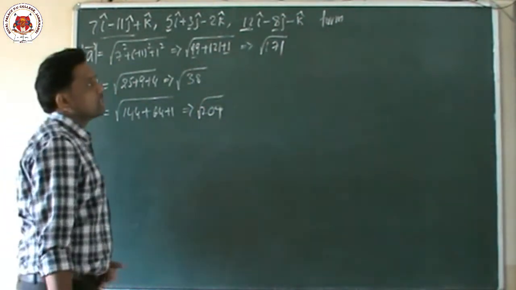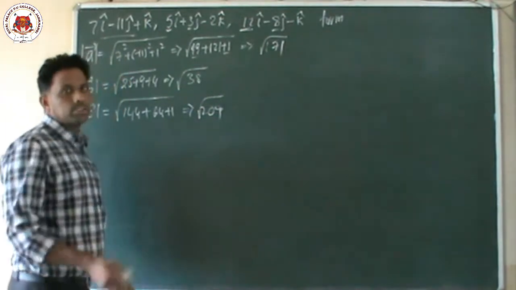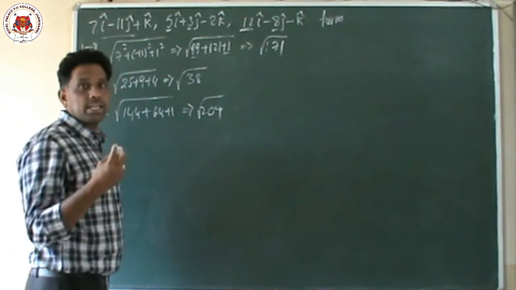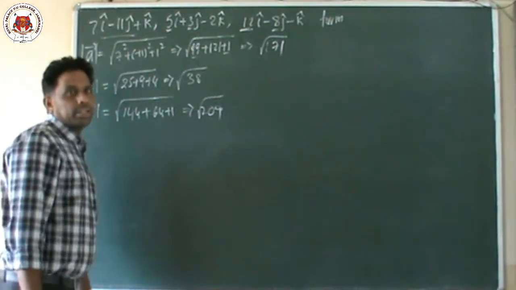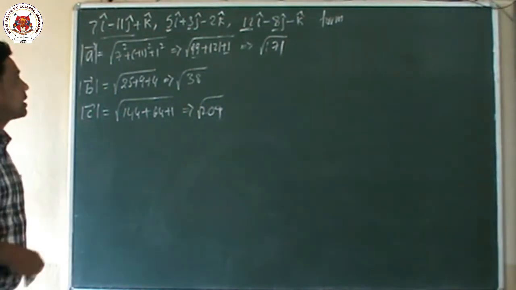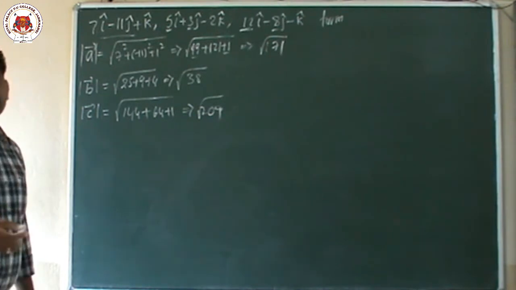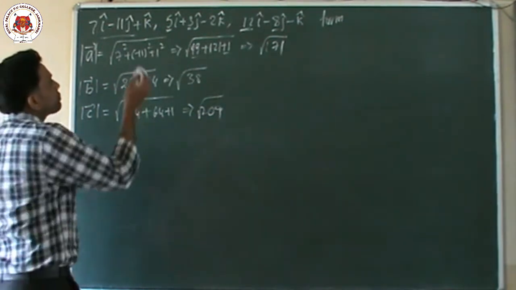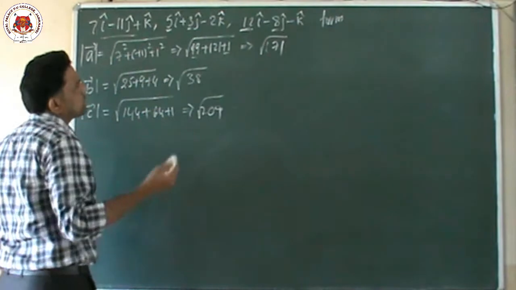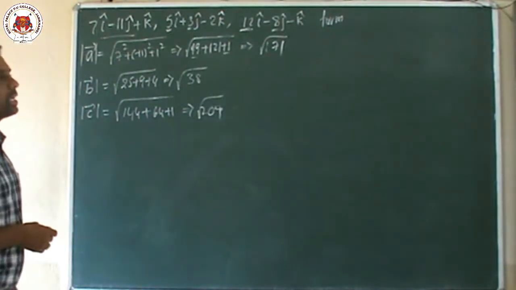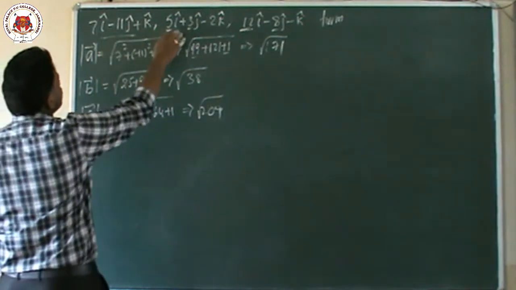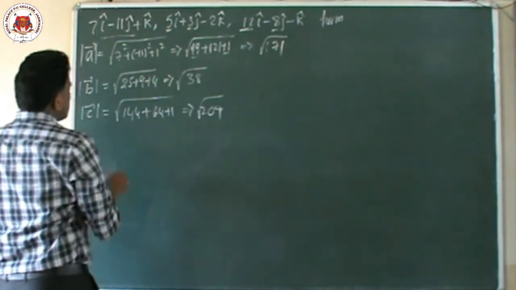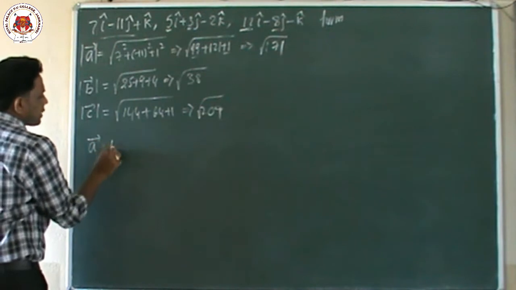The second option is isosceles triangle. It is also not isosceles, because isosceles means any two sides are equal, and here no two sides are equal. Then we will check for the right angle triangle. How can you know a right angle triangle? Right angle triangle means the dot product of any two vectors is equal to 0. I am going to take these two vectors and find their dot product, vector A dot vector B.